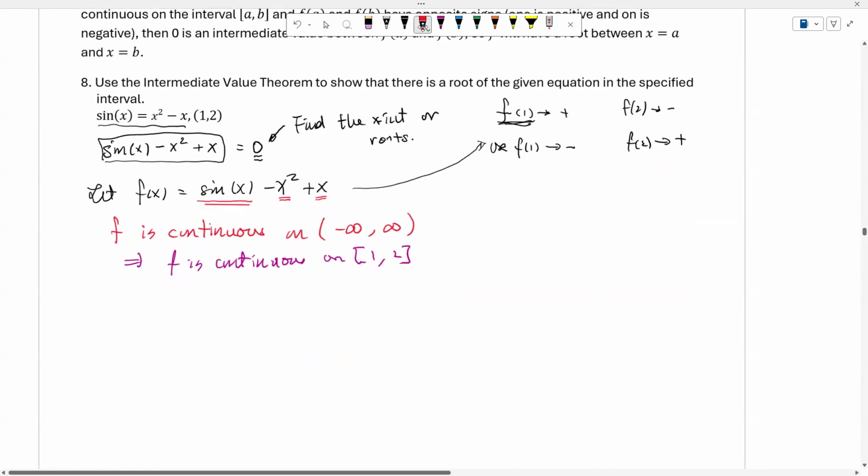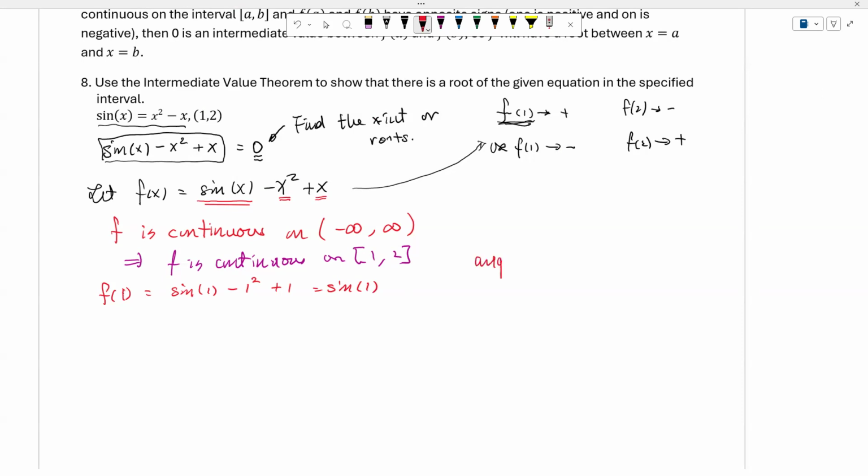And now let's see. f of 1 is psi of 1 minus 1 squared plus 1. So we choose psi of 1. And now we know that the angle 1 is in quadrant 1.